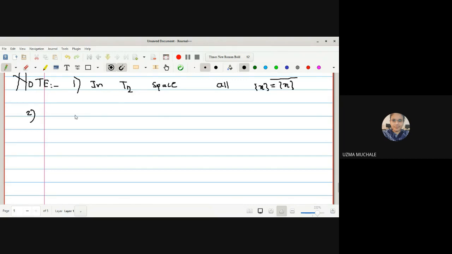The second property which we have seen is, in the T2 space, all the finite sets are closed. Third characteristic property which we have seen is, in the T2 space, every element can be written as intersection of all the open sets which contain that element.